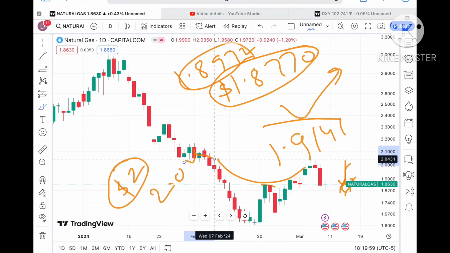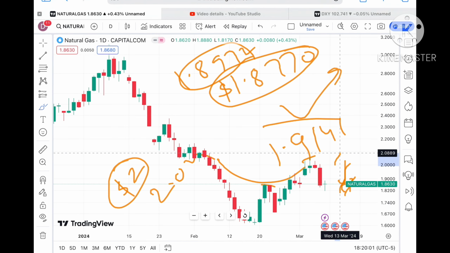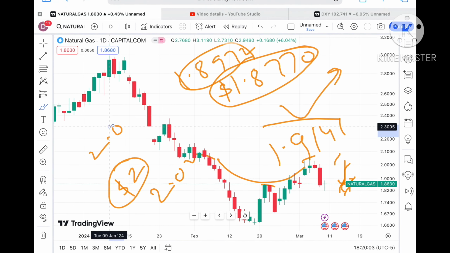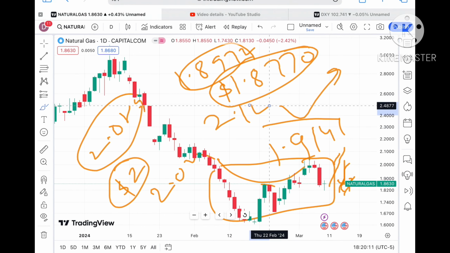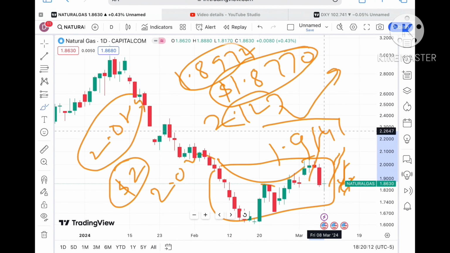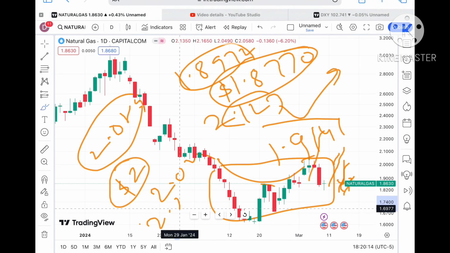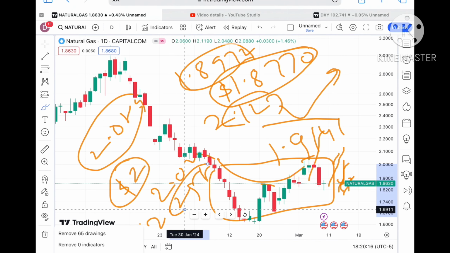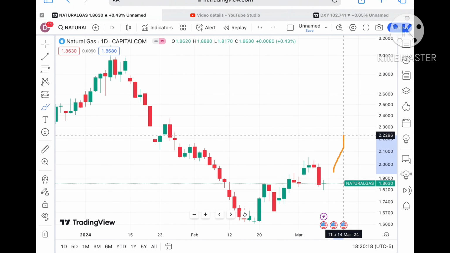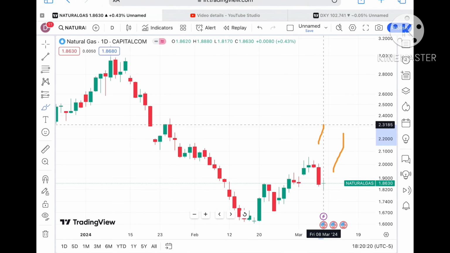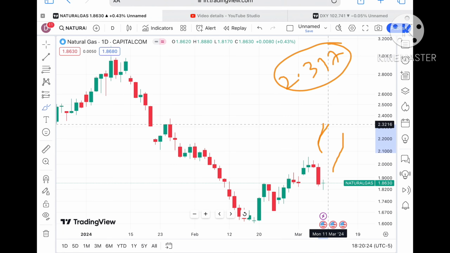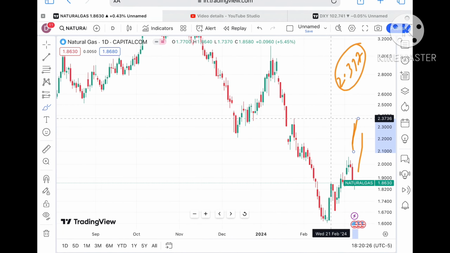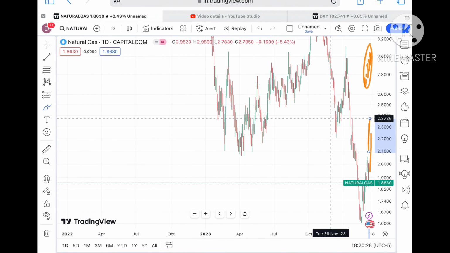Keep that in mind that once the price starts sustaining over $2, a probability of touching a level of around 2.0276 will be there, and from there a level of 2.0889. If the price keeps moving over that level, we can see a further upside movement towards a level of $2.127, and from there a probability of going toward $2.257. If the price keeps sustaining at $2.25, then we will see it go towards a level of 2.3, and from there a level of around 2.5, because it will move in a zone of $3 and $2, which it was moving in for so long.